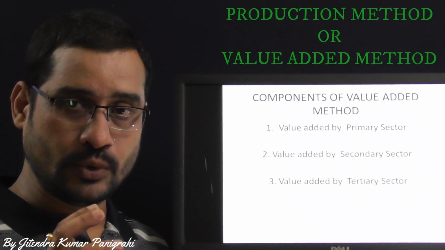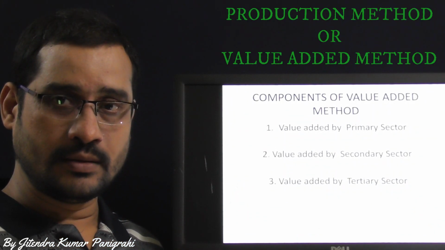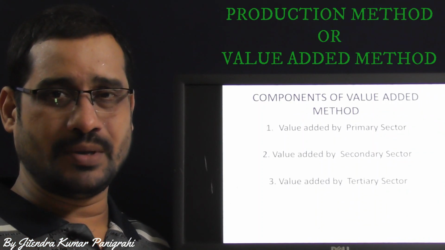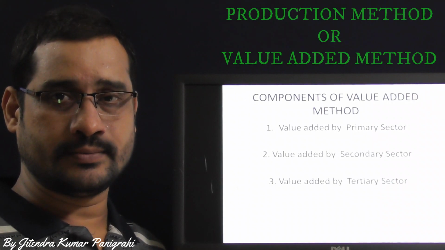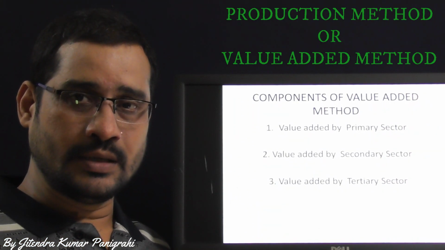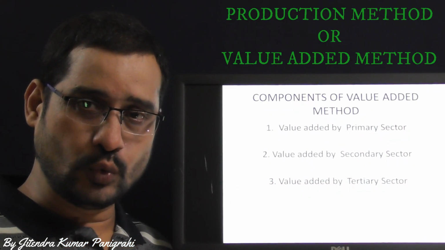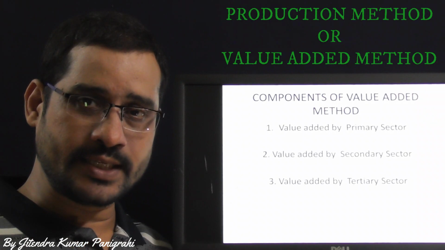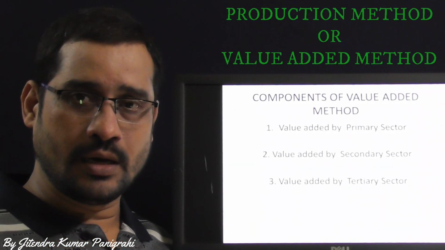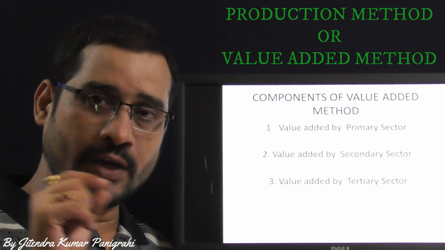Do you want to know what is the exact value of that 10 rupees pen? The cost of raw material used is maybe 1 rupee or 2 rupees. Then it is available in the market at ₹10. Definitely, the difference between this 2 rupees and 10 rupees is 8 rupees. And where is that 8 rupees invested? That 8 rupees is the part of the value addition.